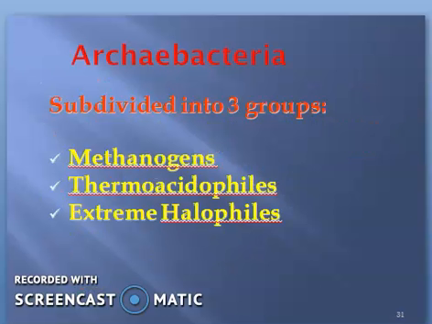Next, archibacteria are subdivided into three groups. Those are methanogens, thermoacidophils, and extreme halophils. So these are the three groups into which the archibacteria are divided. So we'll see one by one now.